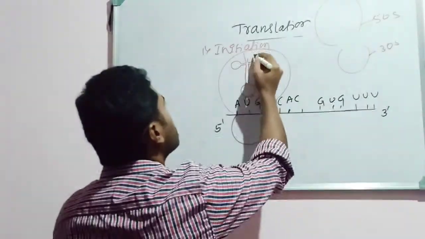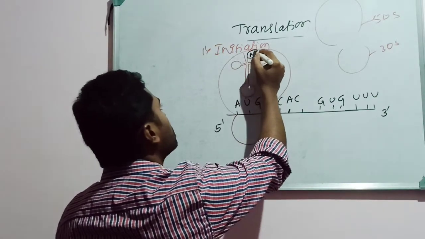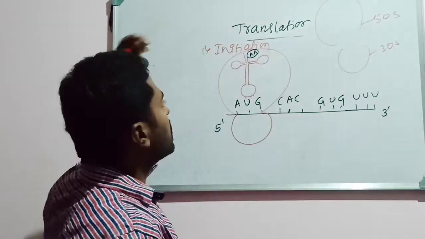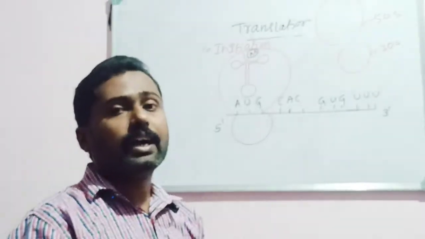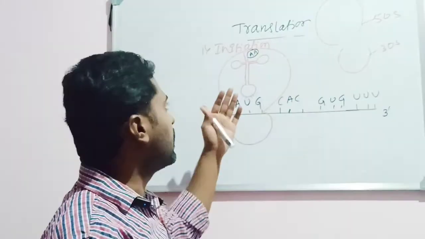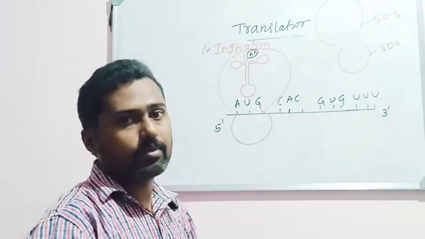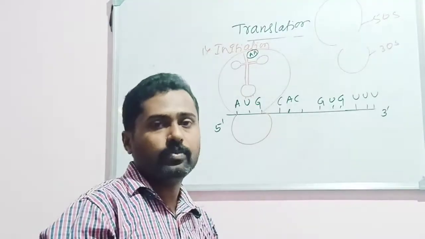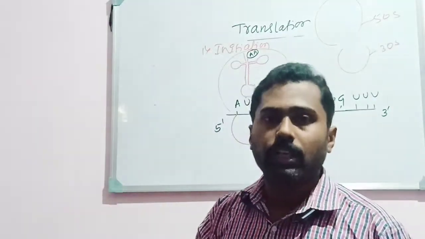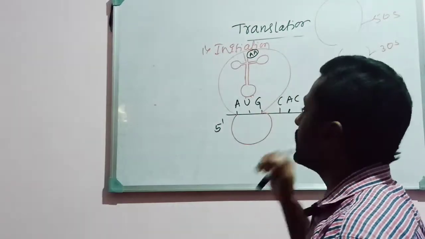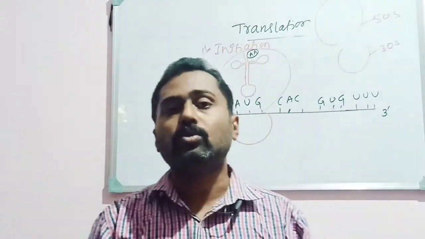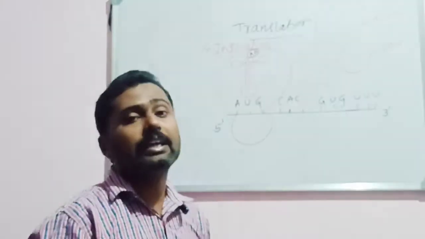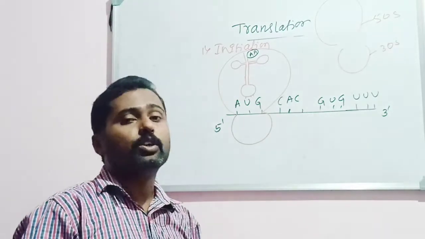At the other end, the tRNA will carry the corresponding amino acid. Here I am writing AA. AA means amino acid. Okay. So that's why tRNA can be considered an adapter molecule, because it can adapt to dual function. One is reading the message found on the mRNA. It means it reads the codons which are found on the mRNA. And the other thing is it carries the corresponding amino acid at the other end, that is, at the amino acid binding end. Hence tRNA is performing the dual role.